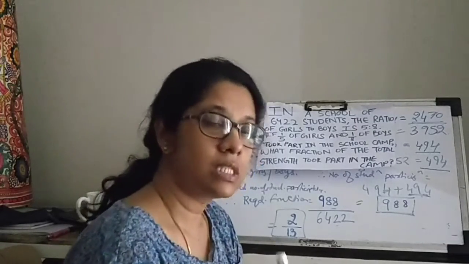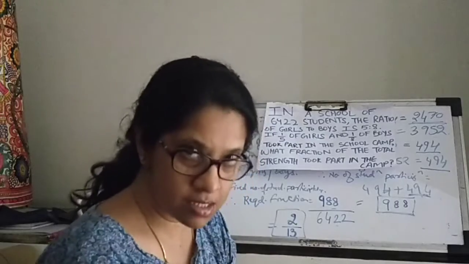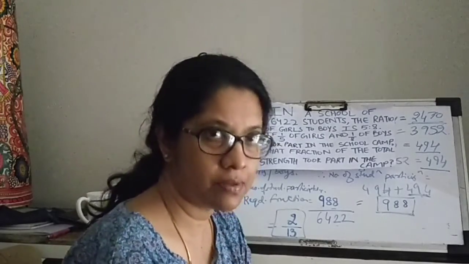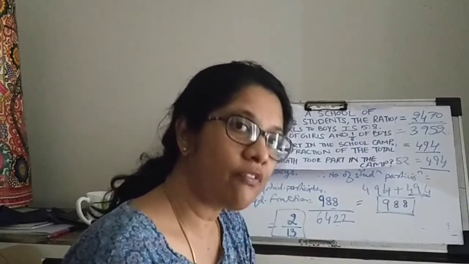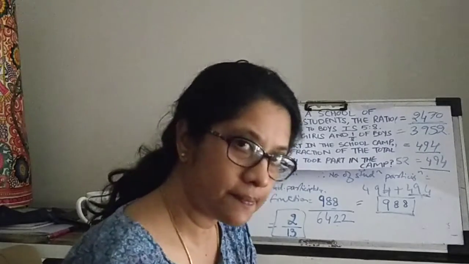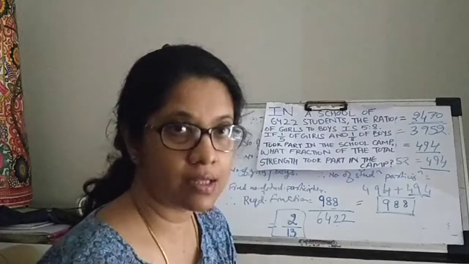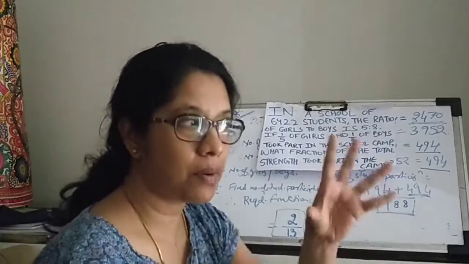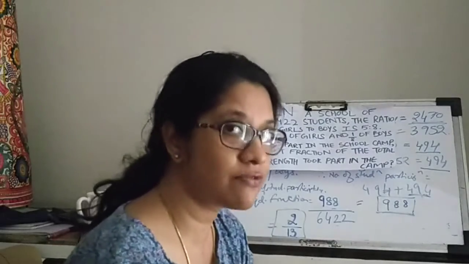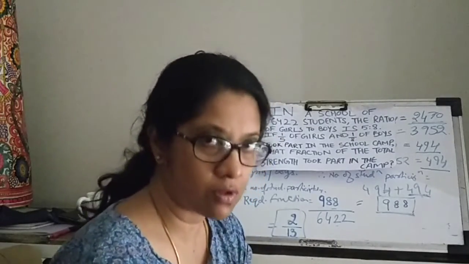Further, we were told that 1/5 of the girls took part in some camp and 1/8 of the boys took part. We were asked to find out the fraction of the total strength. Fraction means a share, a part, what part of the total strength, that is out of 6422, actually took part in the camp.